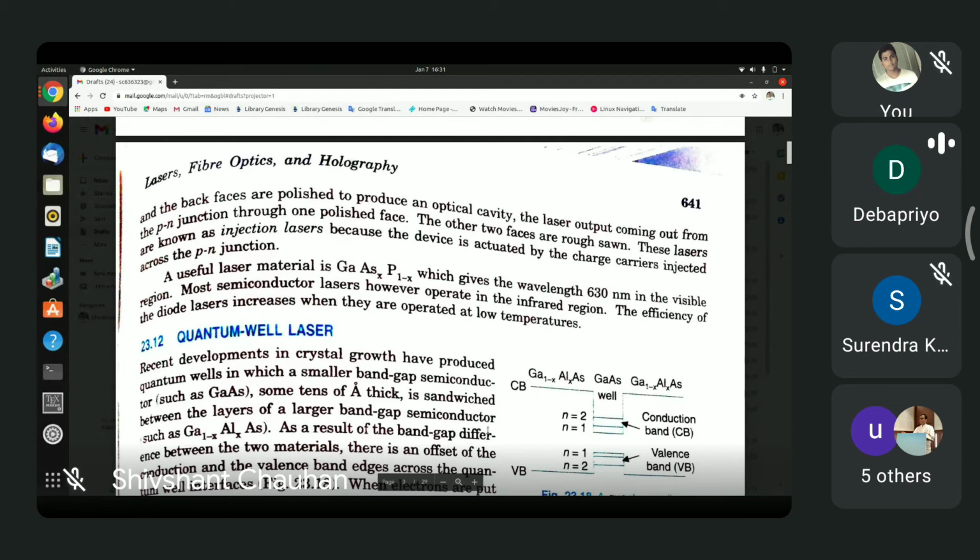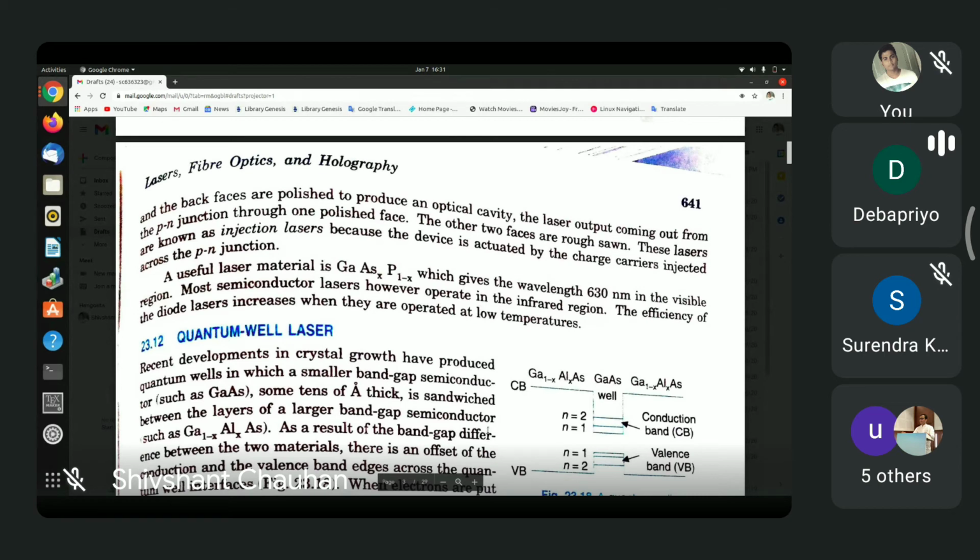They use gallium arsenide phosphide. Gallium arsenide phosphide is essentially the material that is also used in the construction of light emitting diodes. But there are other types of light emitting diodes, for example, pure gallium arsenide or indium phosphide, and so on.